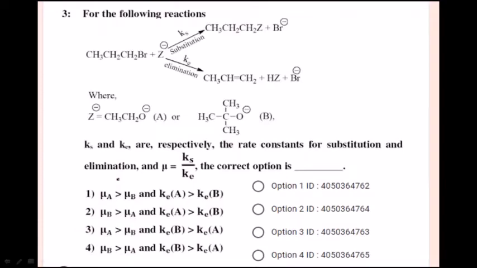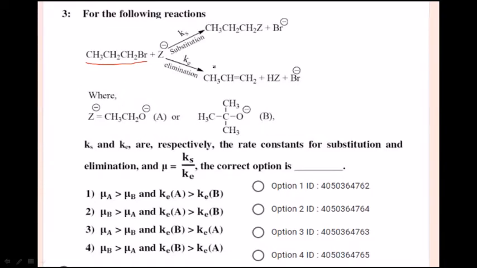Next, this is a very basic question from organic chemistry. For the following reactions, they have taken N-propyl bromide reacting with a base, and there is a chance to undergo elimination as well as substitution reaction. We know substitution reaction takes place in the presence of a base.